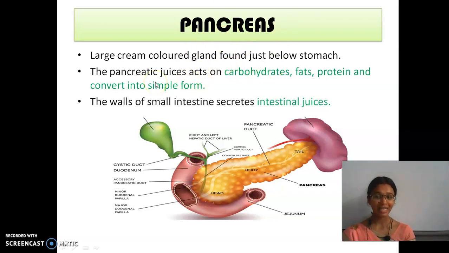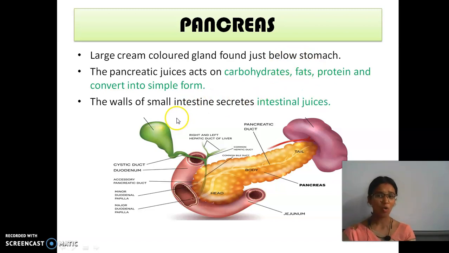The pancreas secretes pancreatic juices, which help in the digestion of carbohydrate, fat and protein, converting them into simpler ones. But bile juice helps only in the digestion of fat.